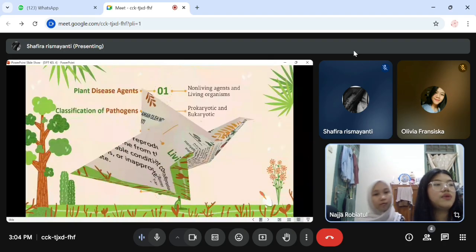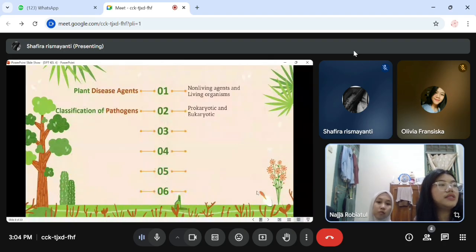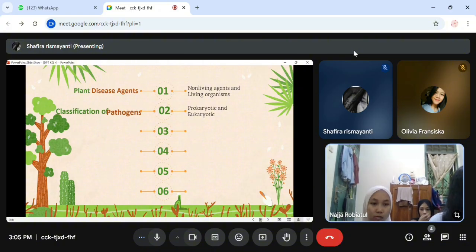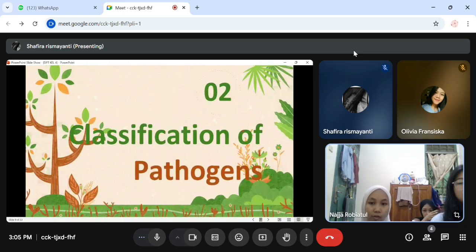And the second one is classification of pathogens. It has prokaryotic and eukaryotic. Will be read by Najah.